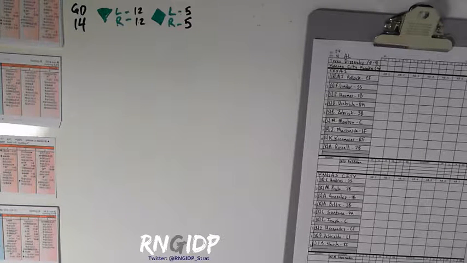Happy to bring you another baseball game here in the RNL, my randomized 2015 roster set. This is Strat-O-Matic baseball, and what I've done is I've taken the 2015 set. I've randomized all the teams. I used an Excel spreadsheet, randomized everything, and here we are with these rosters, and it's been fun so far. We are in game day 14 out of 30 game days. Each team has 28 games, and we are in the midst of it, almost halfway through, and looking forward to bringing you this one here tonight.